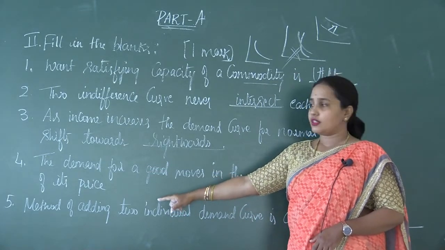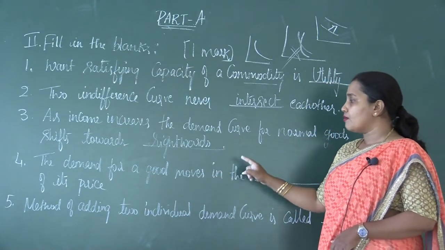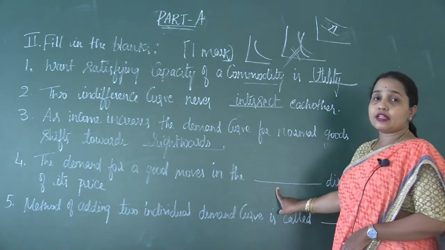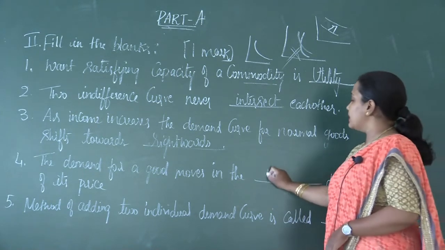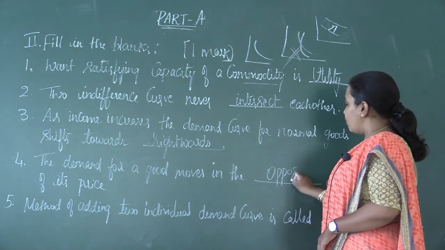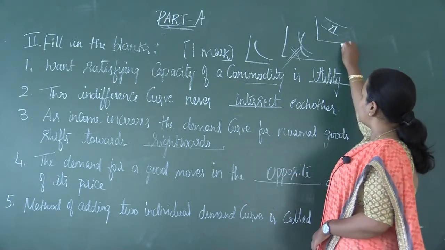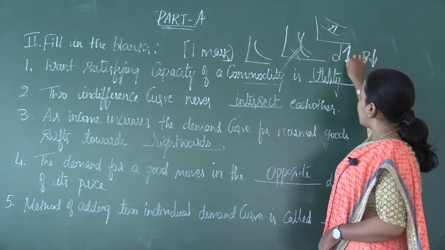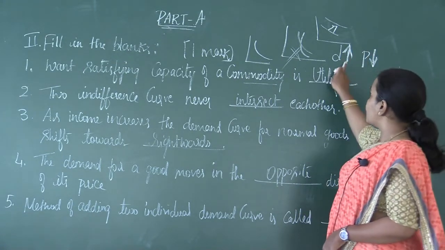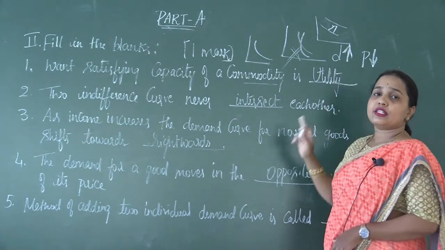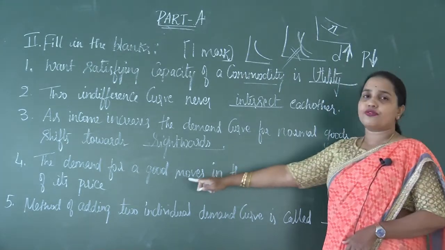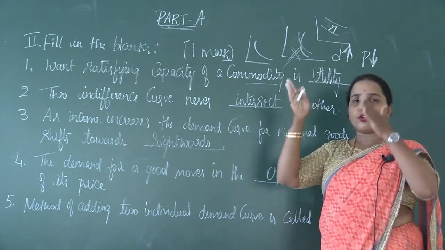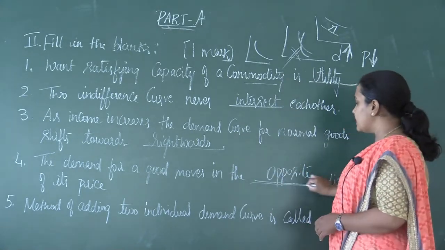Next, the fourth question is, the demand for a good moves in the dash direction of its price. The blank is filled with what answer? It is opposite. You know very well, the demand for a good moves in the opposite direction. If price falls, demand increases. The demand is moving in the opposite direction of its price. When the price is less, demand will be more. When the price is more, demand will be less. So the answer is opposite.